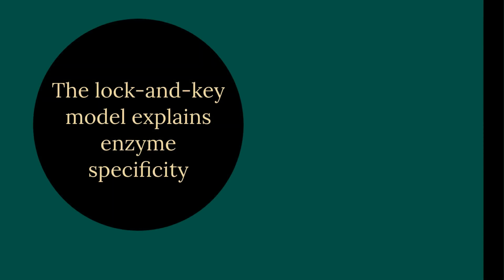The lock and key model describes enzyme specificity. The active site has a fixed shape matching the substrate. Only the correct substrate can bind, forming an enzyme-substrate complex. This explains why enzymes are highly specific. However, it assumes the enzyme structure remains unchanged during the reaction.